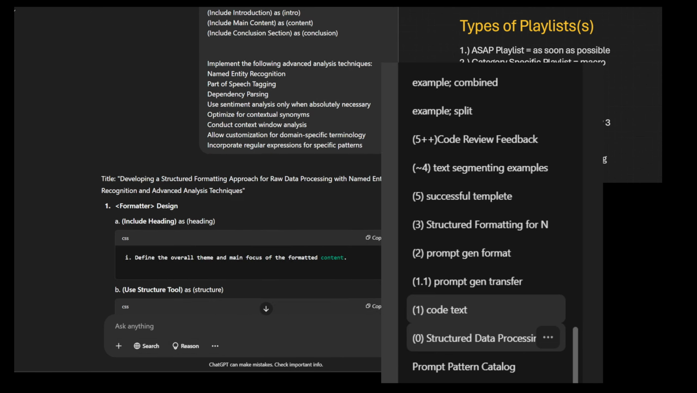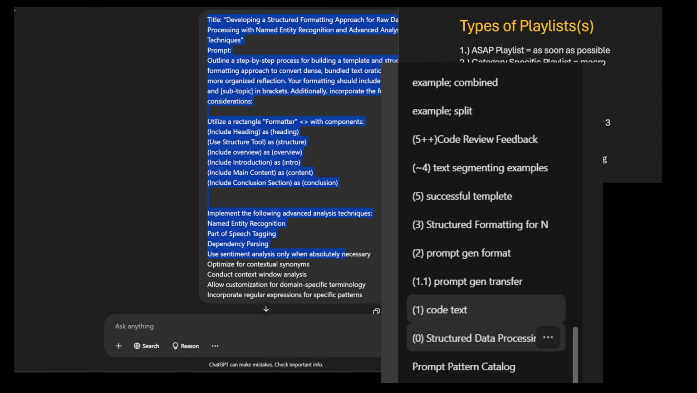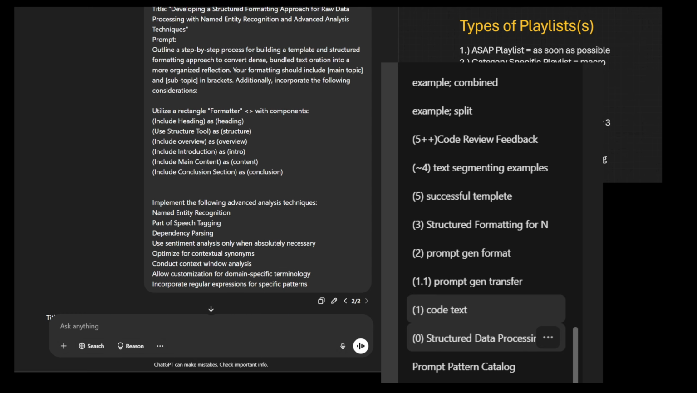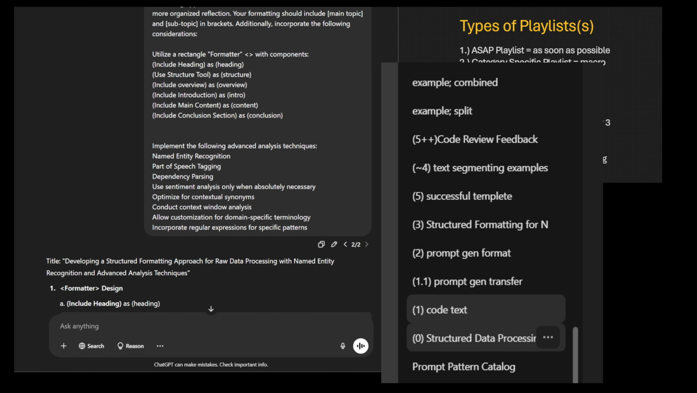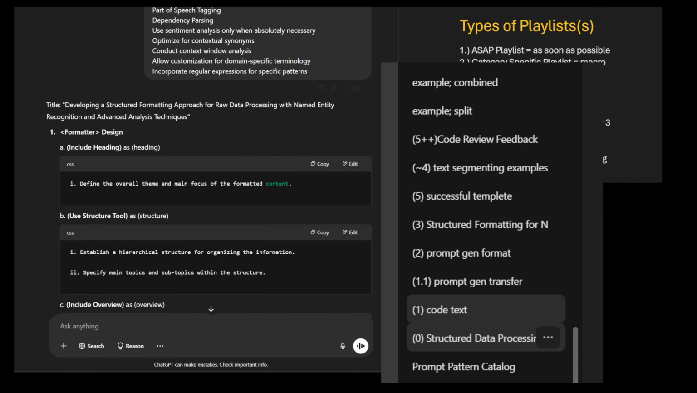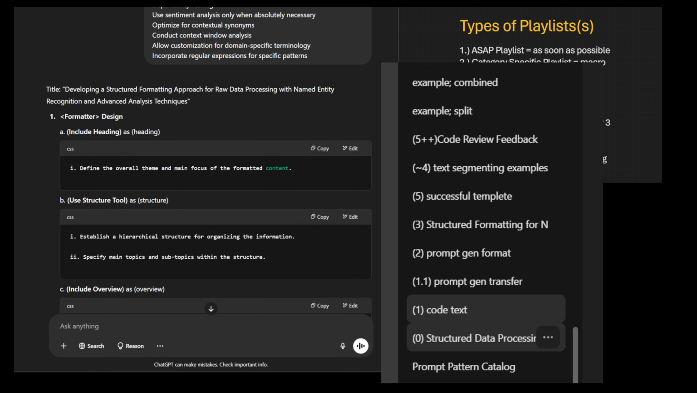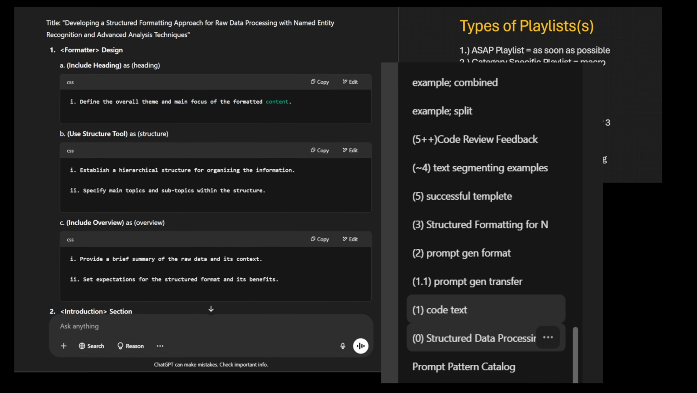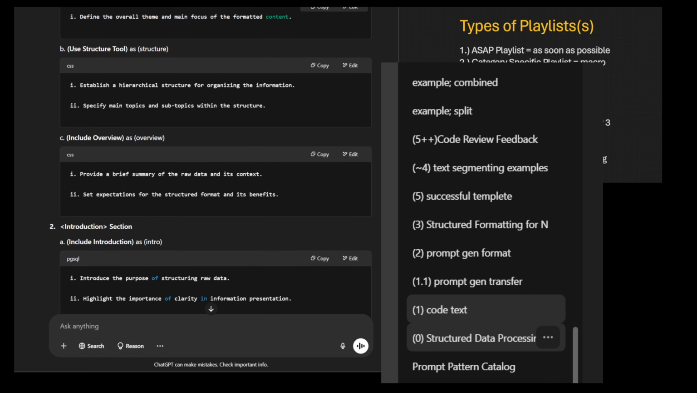So let's read number 5, successful template. We have the previous prompt from the end of 2, the prompt gen format. And then we're moving into, okay, so after this prompt, which we read in number 3, part number 4. So section 3, part 4. And then the response was its normal response titled, Develop a Structured Formatting Approach for Raw Data Processing with Named Entity Recognition and Advanced Analysis Techniques. So we copied and pasted that.